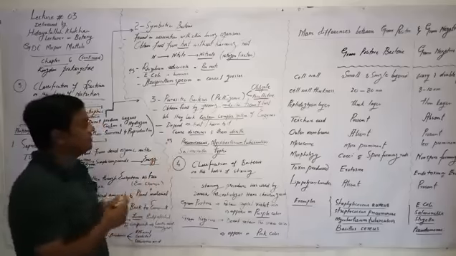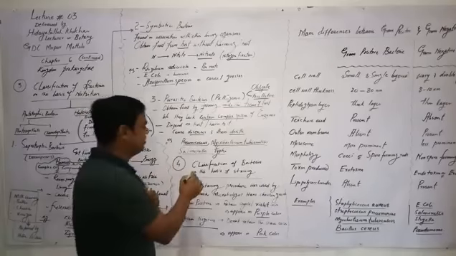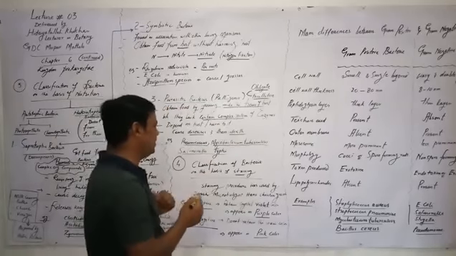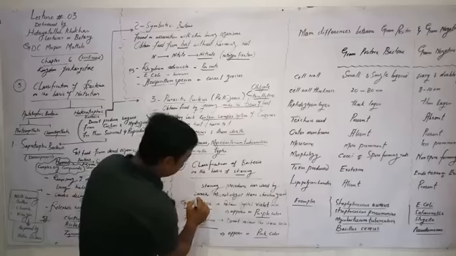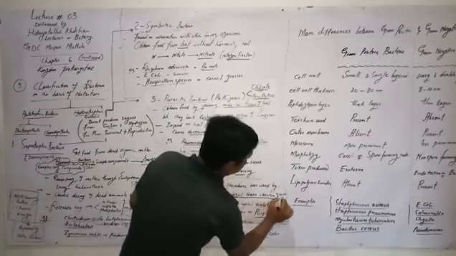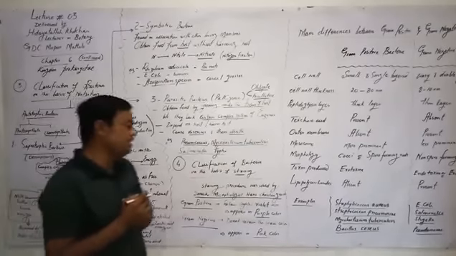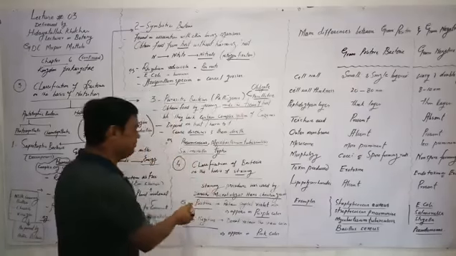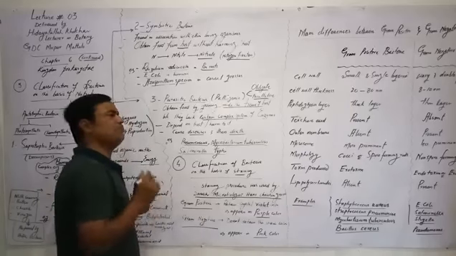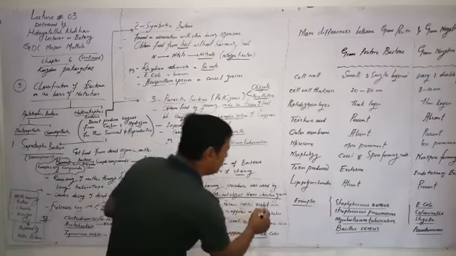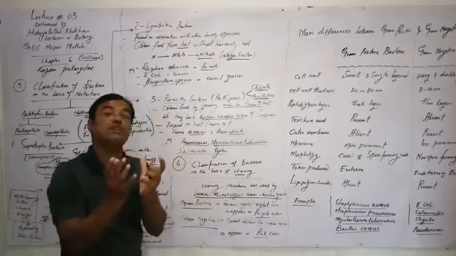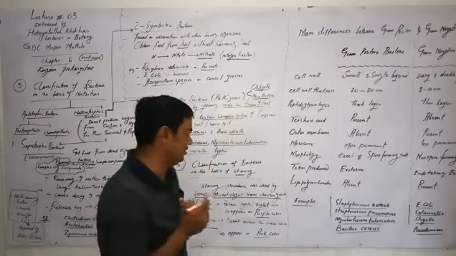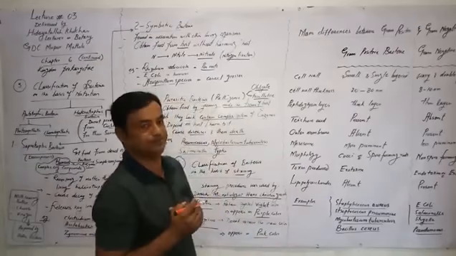Now we discuss classification of bacteria on the basis of staining. This staining procedure was basically used by the Danish microbiologist Hans Christian Gram. He classified bacteria into two main forms: gram positive and gram negative. Gram positive bacteria are those which retain the crystal violet color and appear purple, while gram negative bacteria do not retain the crystal violet color and appear pink.